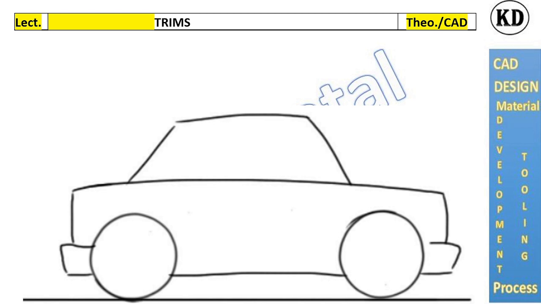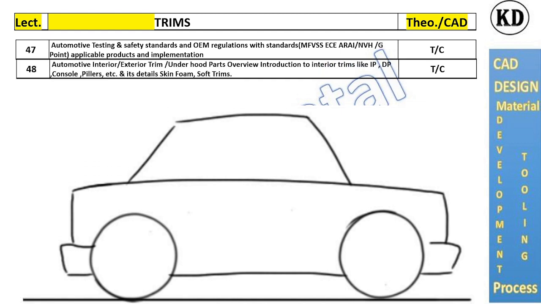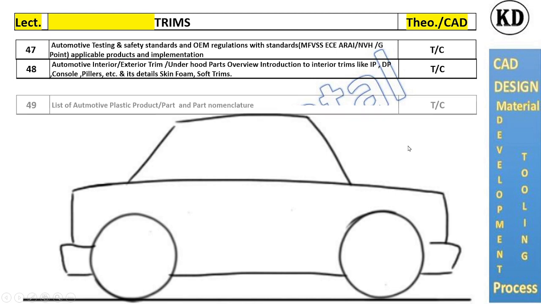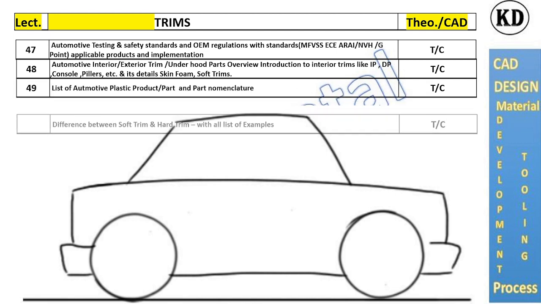Our core topic is the trims. In trims, we will cover the testing and safety standards followed by all the rules OEMs follow while designing the parts. Automotive interior and exteriors, we will cover all IP, DP, CC and soft and hard trims.